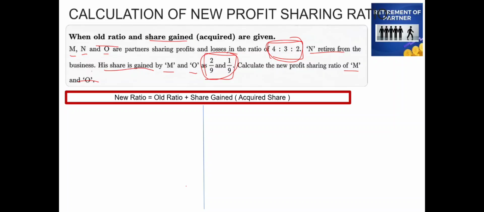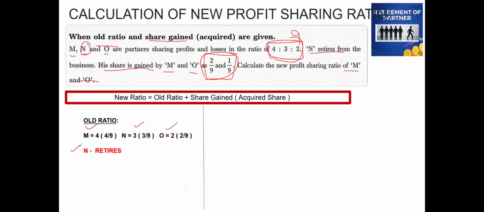We have the old ratio of M, N, and O. M is 4, that is 4 by 9, which is the total of the ratio, 4:3:2. N will be 3 by 9, and O is 2, which is written as 2 by 9. So this is the old ratio given in the question. And the partner who is retiring is N. N is retiring from the firm.